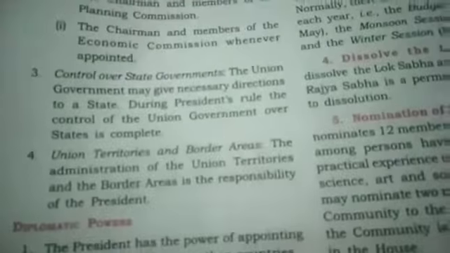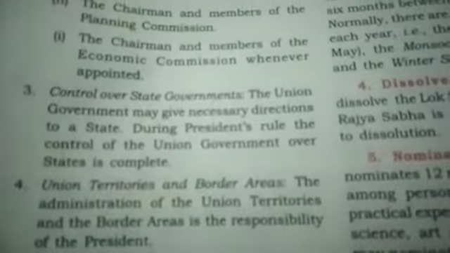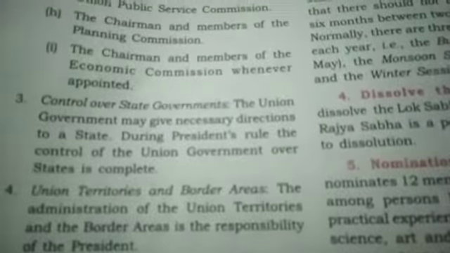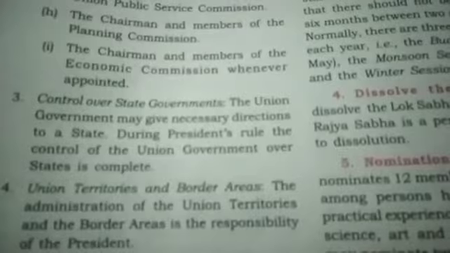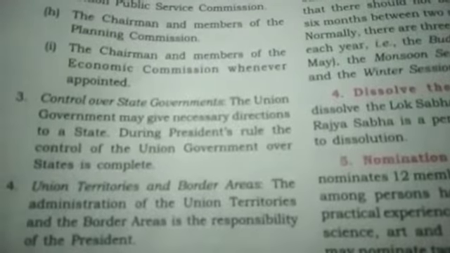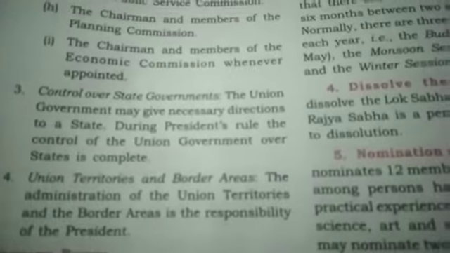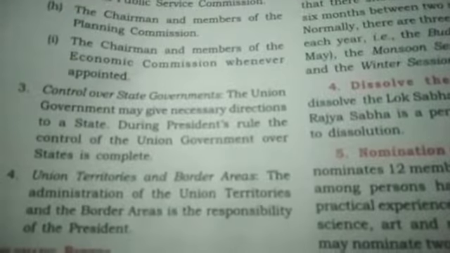Then children, the next function is central control over the state government. The union government may give necessary directions to the state, and during President's rule the control of the union government over the state is complete.